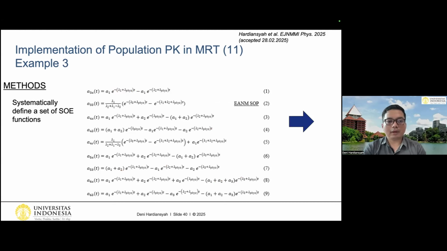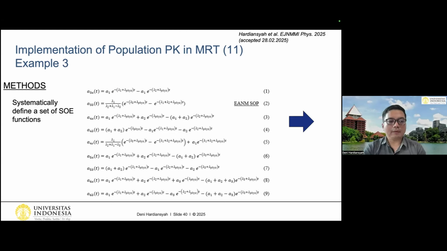So the method is very similar to the previous one, but actually we would like to check whether the EANM SOP guideline function that has been published by the EANM is good enough or not if we perform the population PK, or whether we need to add corrections or improve the function, etc.